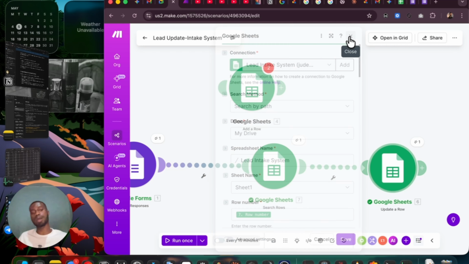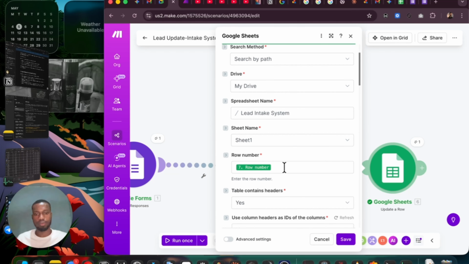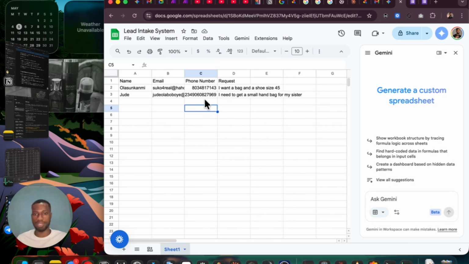So the main reason why we were using these search rows is to get the row number and to filter it based on whether it already exists. If it did not exist, it will not update this. So we can see this is updated now. Based on the details we filled in, you can see it has changed back to 60, 82, 79, 69.